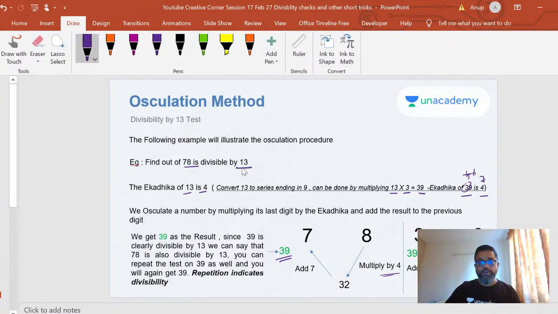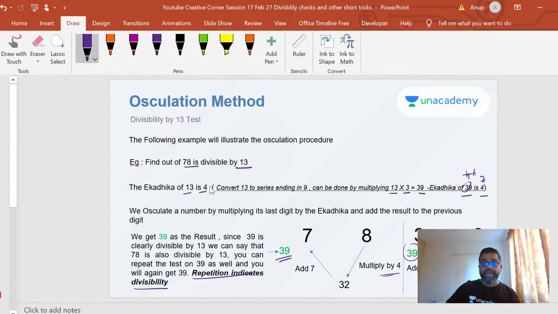Now, if you want to know if 39 is divisible by 13, it is obviously divisible by 13, right? 13 threes are 39. You can test it again if you want. Put 39 again, multiply 9 by 4 is 36, add 3, you get 39. So if you get the same number even after doing one more oscillation, the repetition indicates that the number is divisible. That's another easy way to verify. If you don't know that 13 threes are 39, you test it again, you get another 39. So you can be 100% sure that this number is divisible by 13.